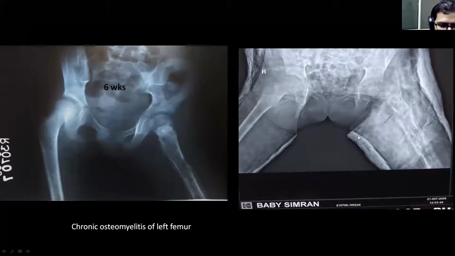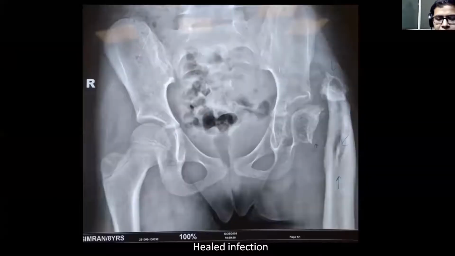So she was managed in our institute and regularly followed. After 2 years, this was the clinical picture. In this picture, you can easily understand that the neck has been completely destroyed. There are osteomyelitic changes in the proximal femur and there is a sequestrum, and the proximal femur is irregular. So this sequela will be labeled as a pseudoarthrosis.